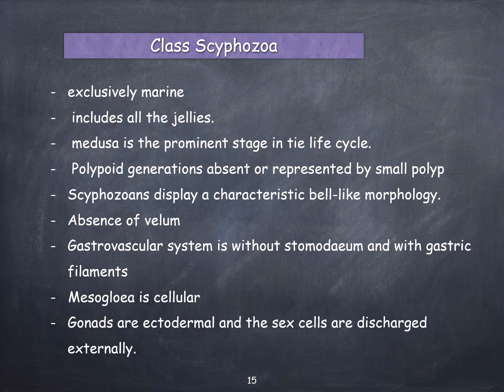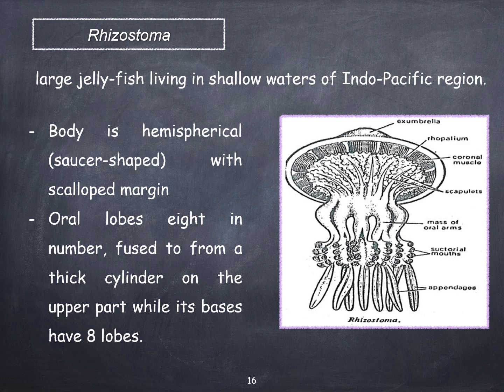Class Scyphozoa includes large jellyfishes which are distinguished from the medusae of class Hydrozoa by the absence of velum and the presence of notched margin of the umbrella. They are exclusively marine. Polypoid generation is absent or sometimes represented by a small polyp. Gastrovascular system is without stomodeum. Mesoglea is cellular. Gonads are ectodermal and the sex cells are discharged externally. An example for a scyphozoan is Rhizostoma.